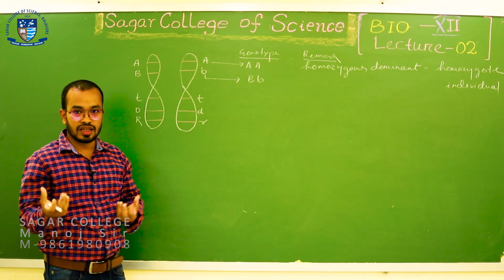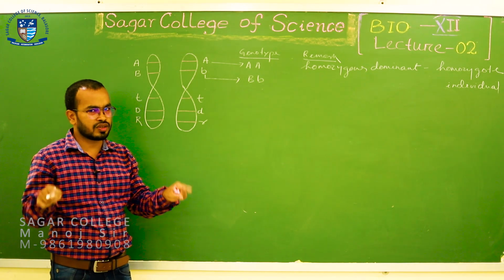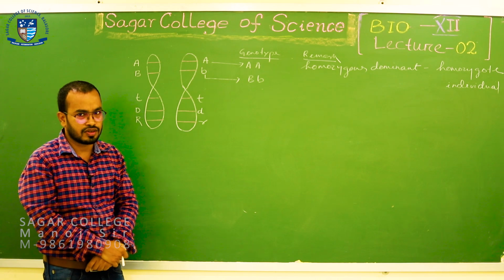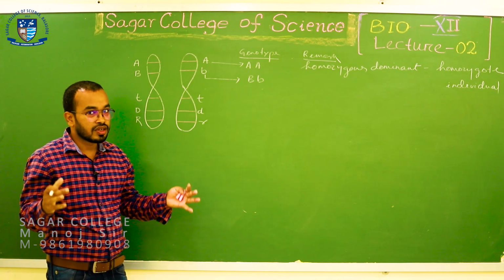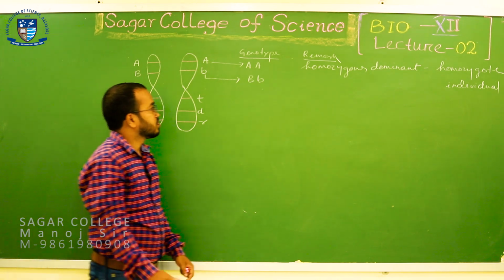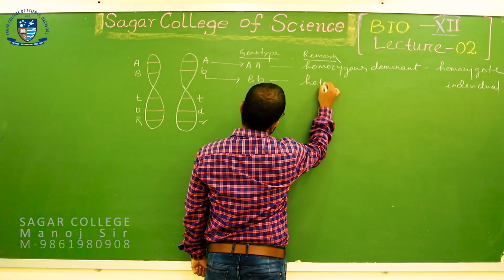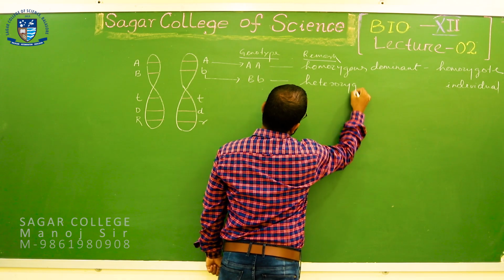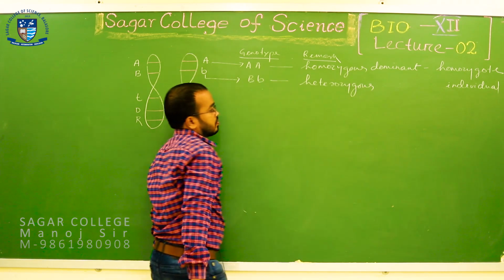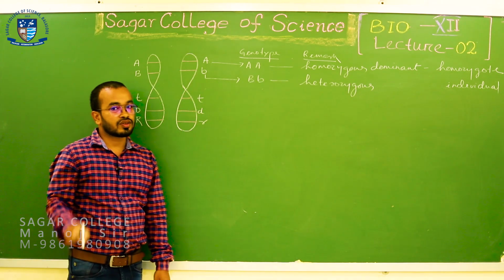One is the dominant allele, the other is the recessive allele. So, this combination is not a homozygous combination. This combination is called a heterozygous condition.